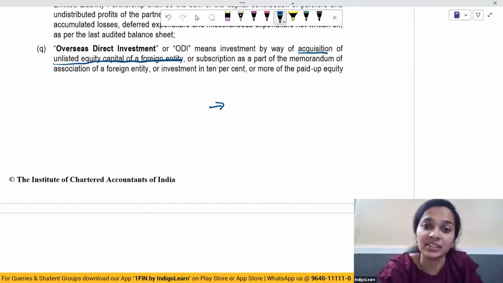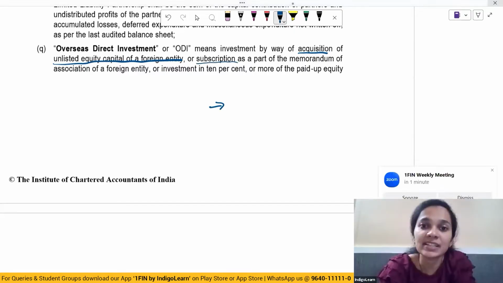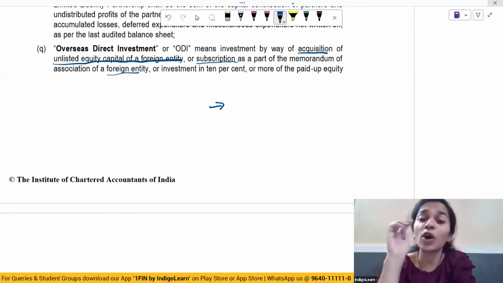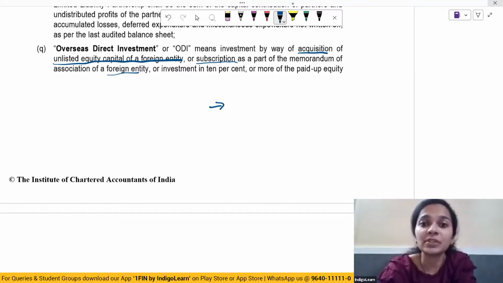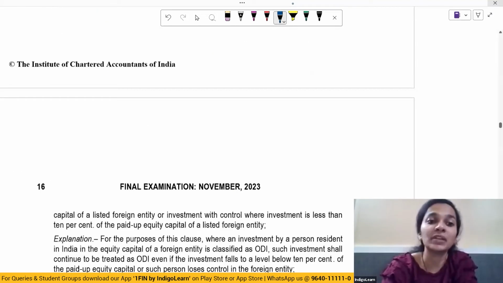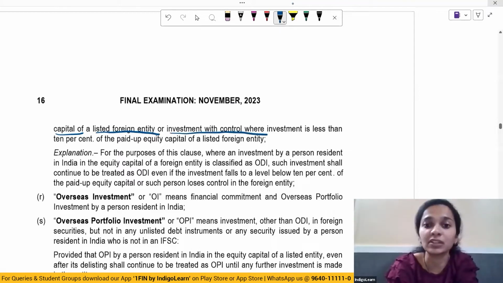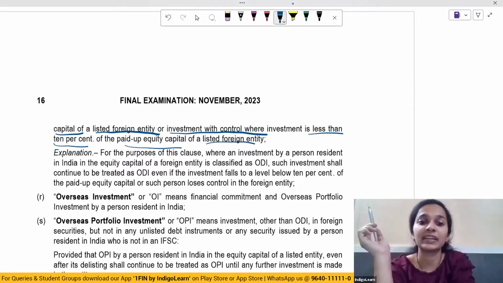It is acquisition of unlisted equity capital of a foreign entity, or it also includes subscription as a part of the memorandum of association of the foreign entity, or investment in 10% or more of the paid up equity capital of a listed foreign entity, or investment with control where investment is less than 10% of the paid up equity capital of a listed foreign entity.